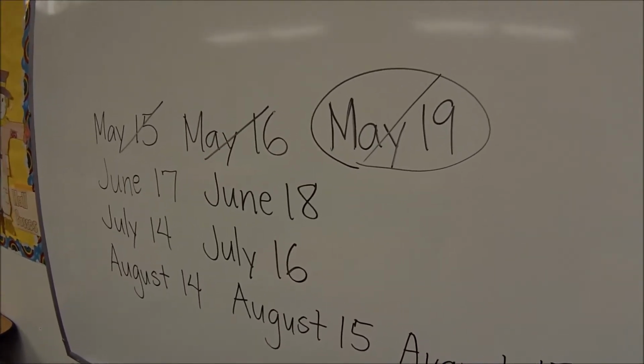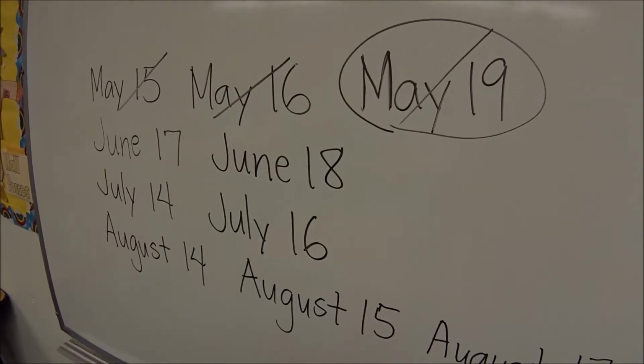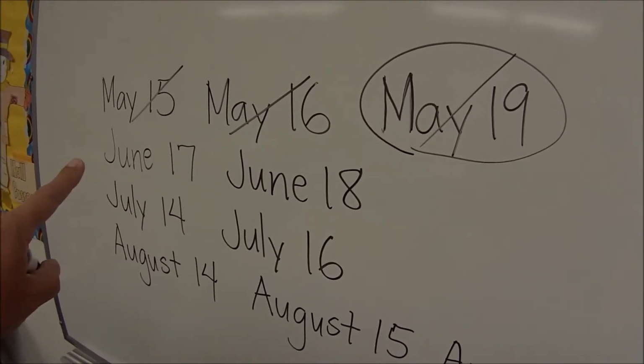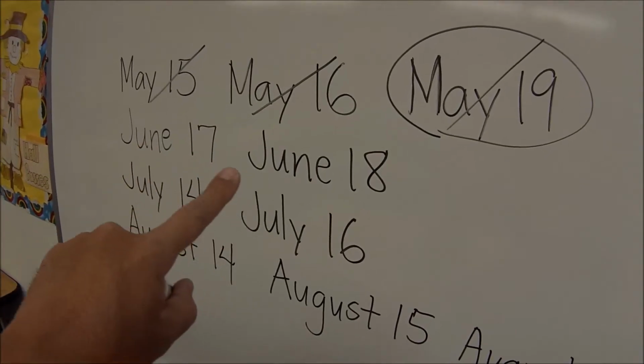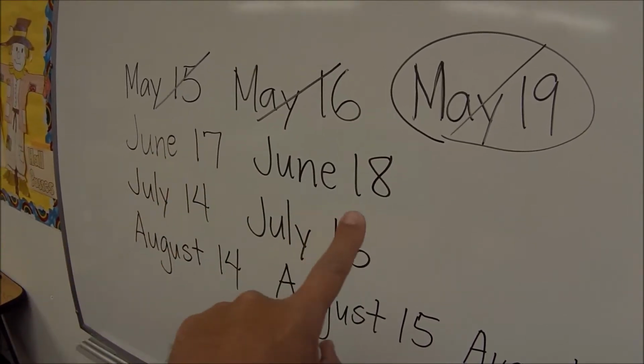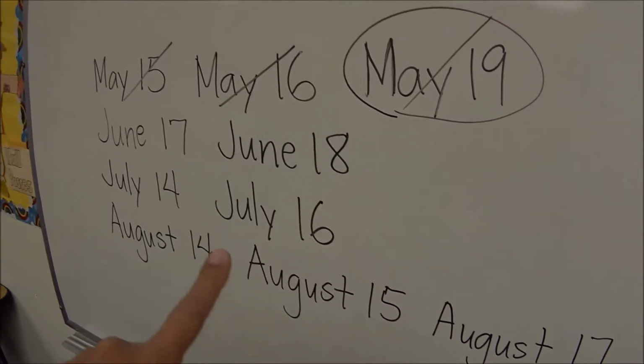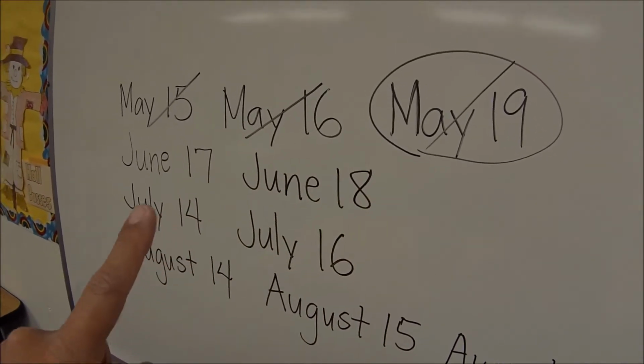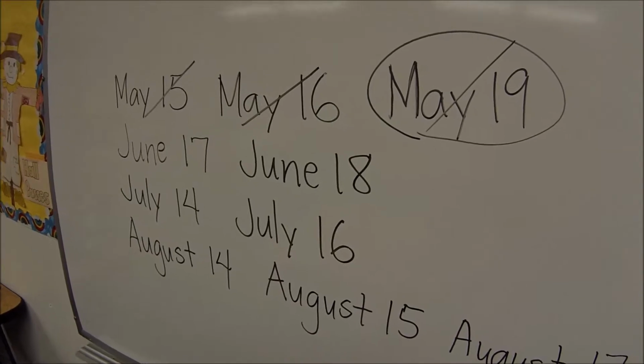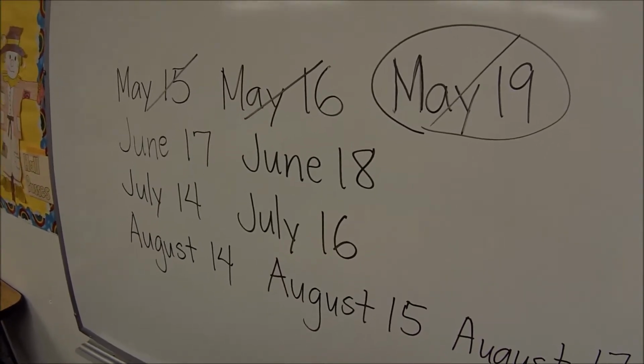And another date sticks out too, is if Albert had gotten June, Bernard could have had 18, which if you look at this board, there's no other 18. So again, if we're thinking like Albert, we have to put on the mind of Albert.